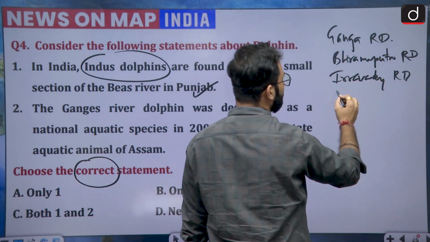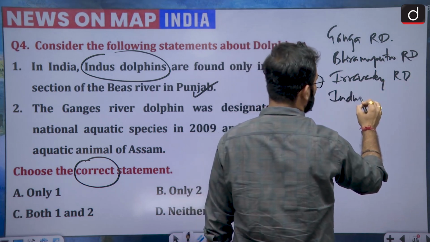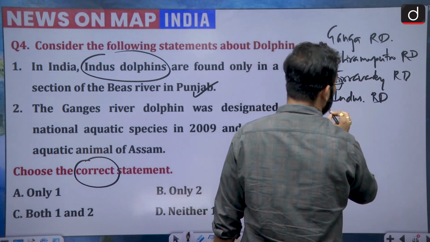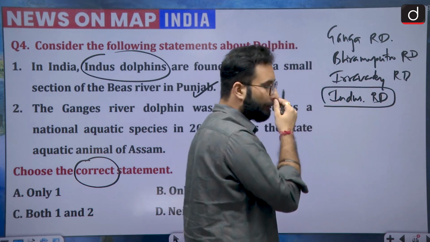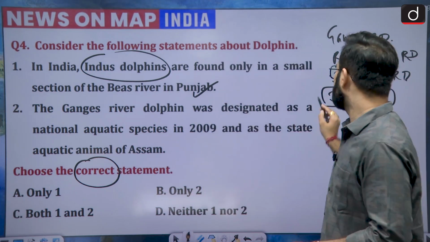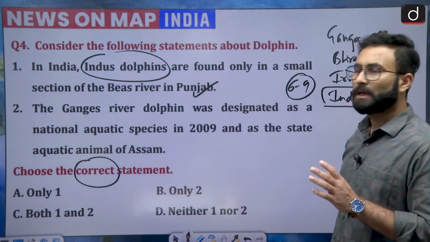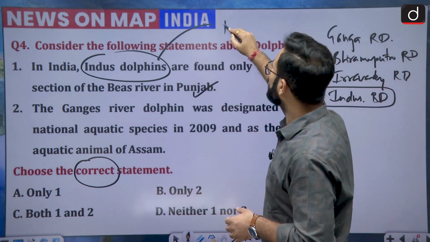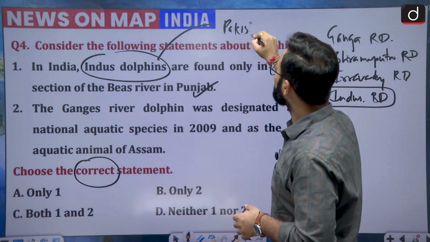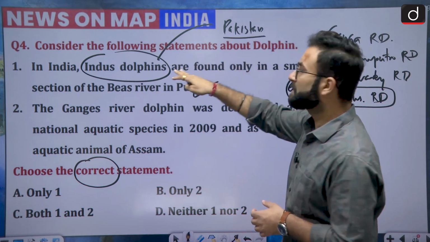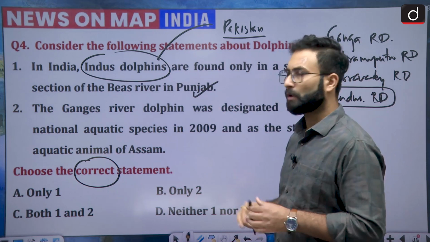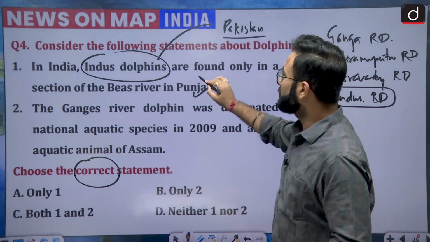Other than that, we also have Indus river dolphins. Indus river dolphins are not very famous in India because only 6 to 9 of them are present in India, in the Beas river in Punjab. Most of them are found in the Pakistan region, because most of the flow of the Indus river is in Pakistan when we are talking about the plain area. So that statement is correct.